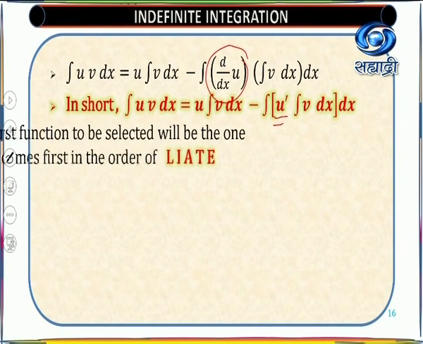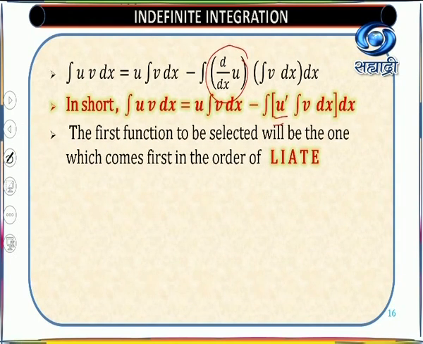Okay, now how to select? How to select the first function? Normally we call this the first function, this the second function. How to select the first function? There is one rule, but it is not necessary to follow this order. Sometimes this order will not be followed, because sometimes there are different examples. We'll see that and you will come to a conclusion also. But in many examples you have to follow this rule, which is called LIATE.